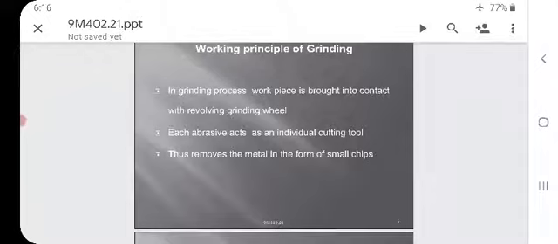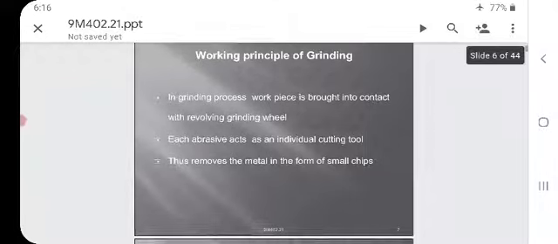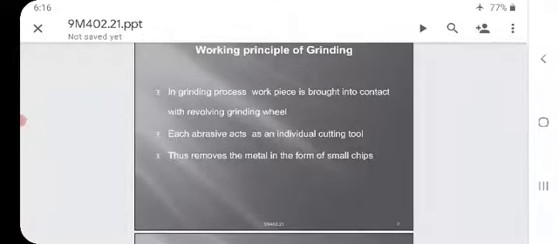Each abrasive grain acts as an individual cutting tool. This grinding tool is made with the help of powder metallurgy, with abrasive particles, and thus removes the metal in the form of small chips.